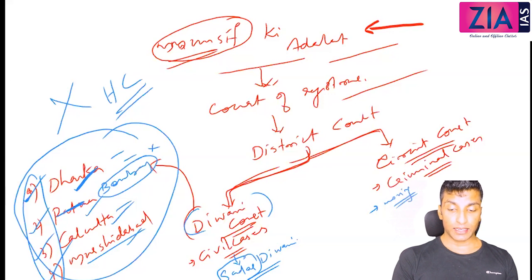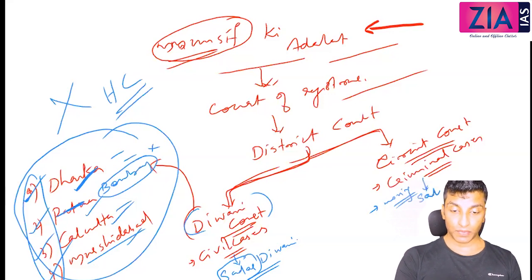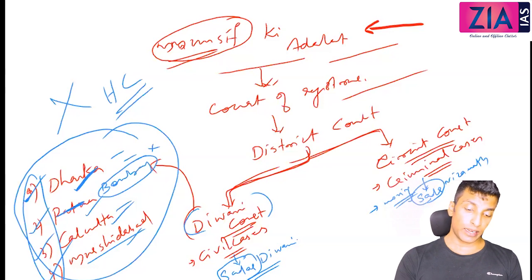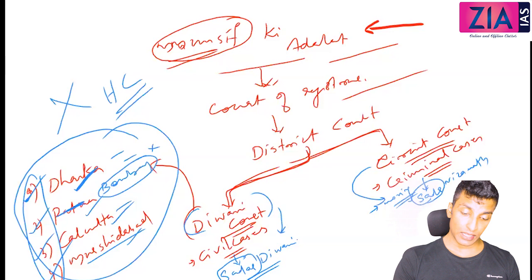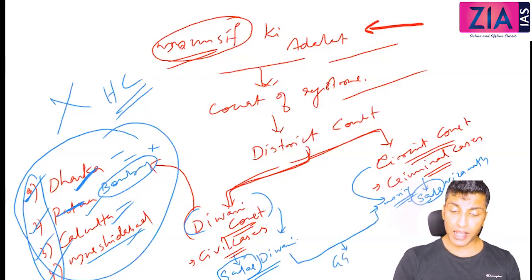And here it is Sadar Nizamat. So Sadar Diwani and Sadar Nizamat. Sadar means it is high. So it is the High Court for civil cases, and the Sadar Nizamat is the High Court for criminal cases. And from this, if you have an appeal again, it will go to the Governor General, and from there it can go to the Parliament. This is actually the structure.